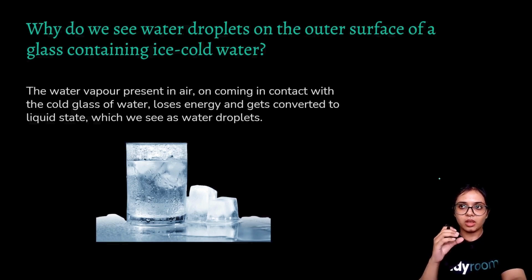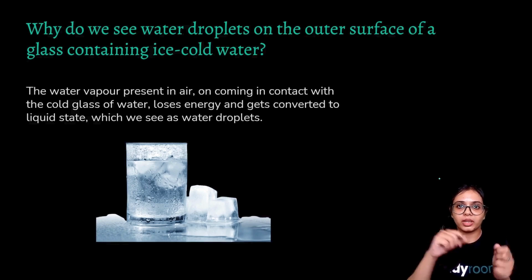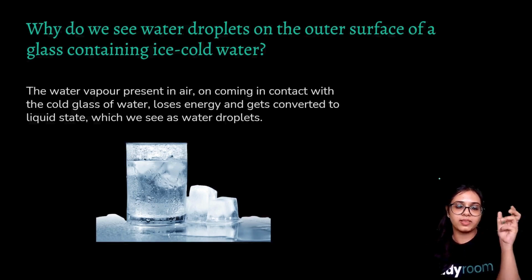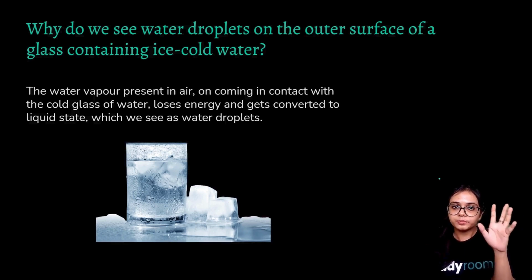So if you take very chilled water from the fridge, or a very cold drink, and you pour it in a glass, after a few seconds you will observe that small water droplets are getting collected on the glass.